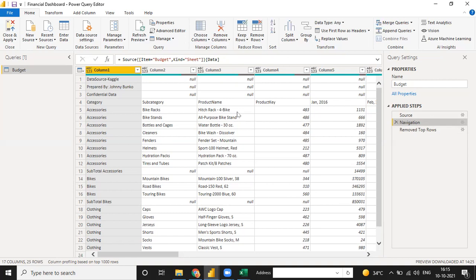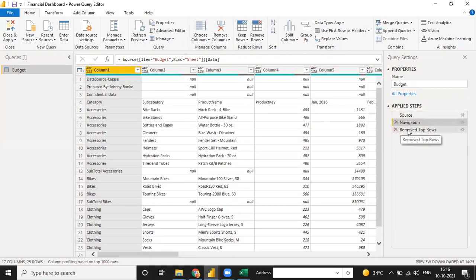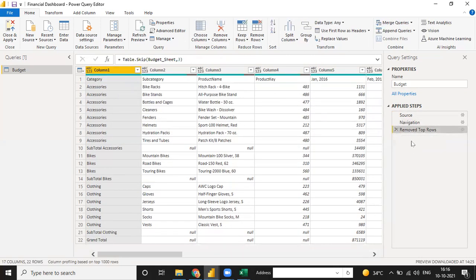So for that file, when you go into Transform and come into the Power Query Editor, on the right side you have to identify which step or which source your file has. Your source, your navigation, your remove top rows. What is the next step after that? Every step is written in the applied steps. Then you have to identify in which step you want to make some changes.